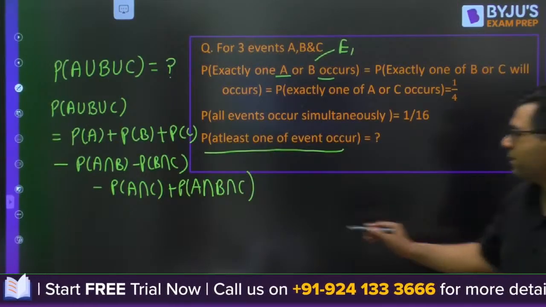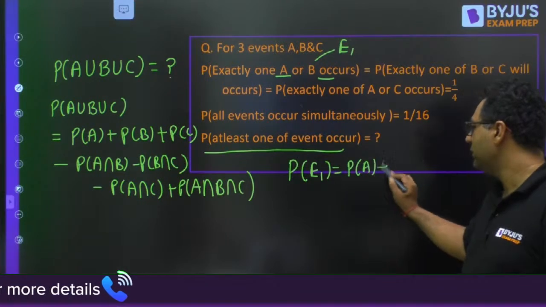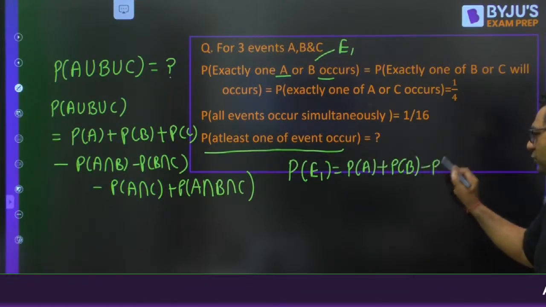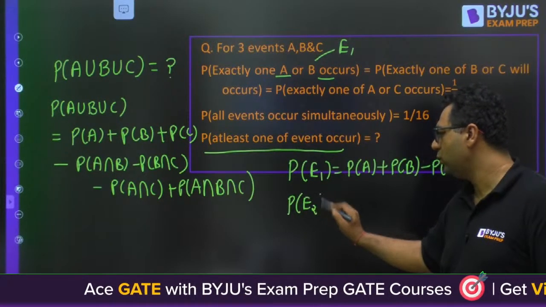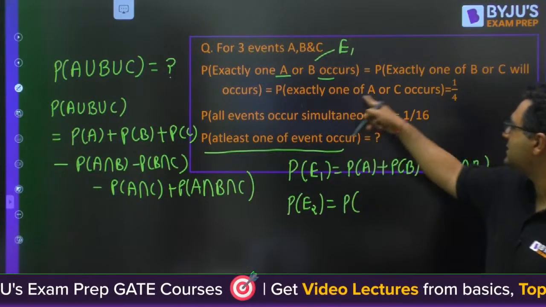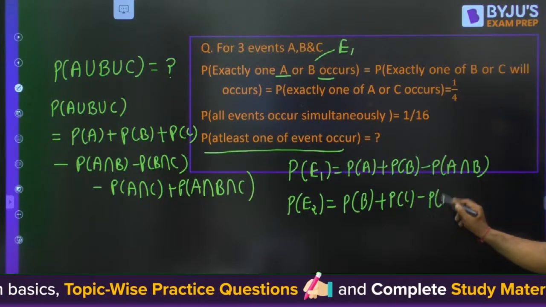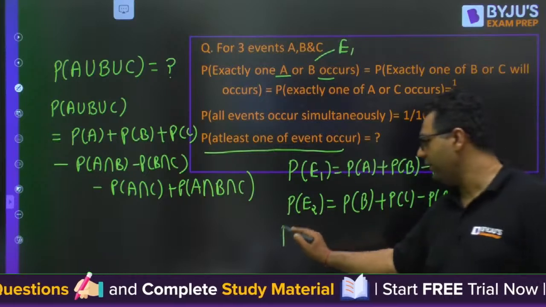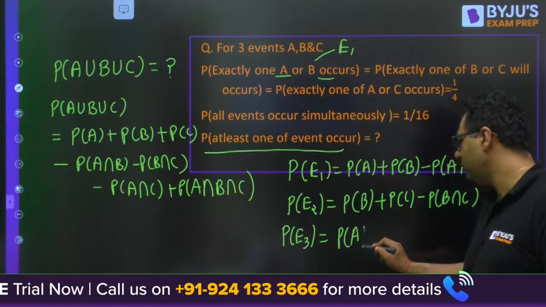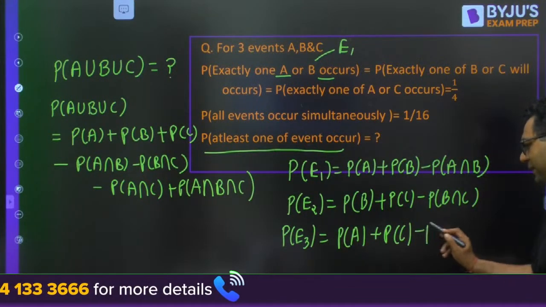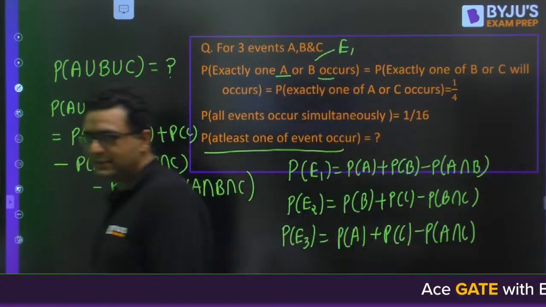Probability of E1 is probability of A plus probability of B minus probability of A intersection B. Then probability of E2, this is B or C: probability of B plus probability of C minus probability of B intersection C. Then probability of E3: probability of A plus probability of C minus probability of A intersection C. Tell me guys, the hints are there.